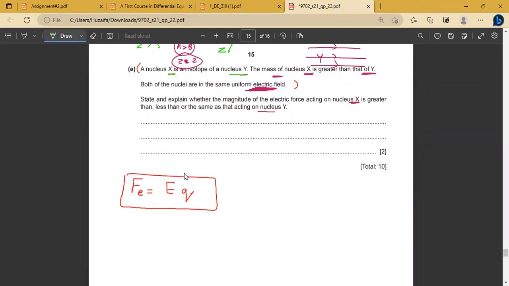From the formula, you can easily see that the force depends on the magnitude of the electric field strength and the magnitude of the charge of the particle. Yes or no? My electric force depends on two things, electric field strength and charge.